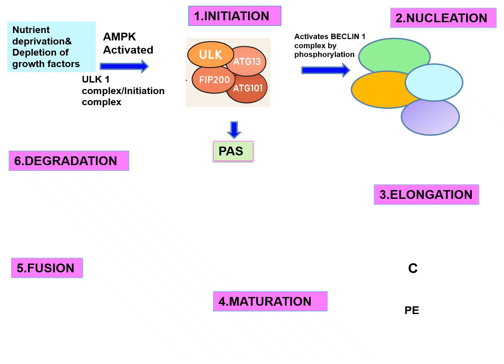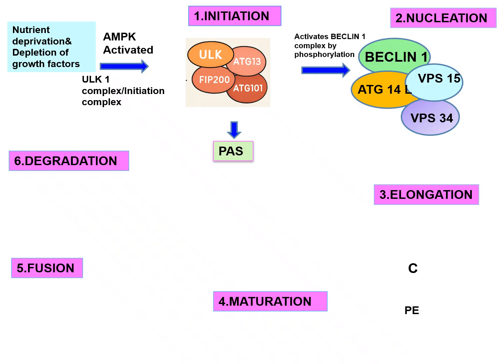The function of the Beclin-1 complex is to help in the nucleation step of autophagy. It is constituted mainly by Beclin-1 and ATG14L, VPS15, VPS34. So the Beclin-1 complex has a role in nucleation, whereas the ULK1 complex has a role in initiation. Once the ULK1 complex is activated in the initiation step, it later activates the Beclin-1 complex by phosphorylation.